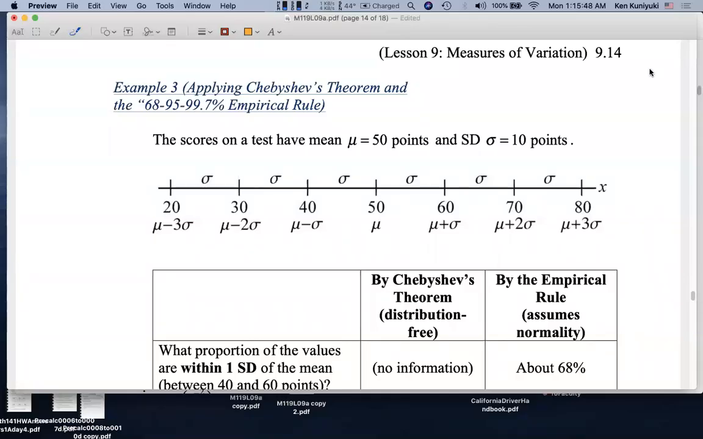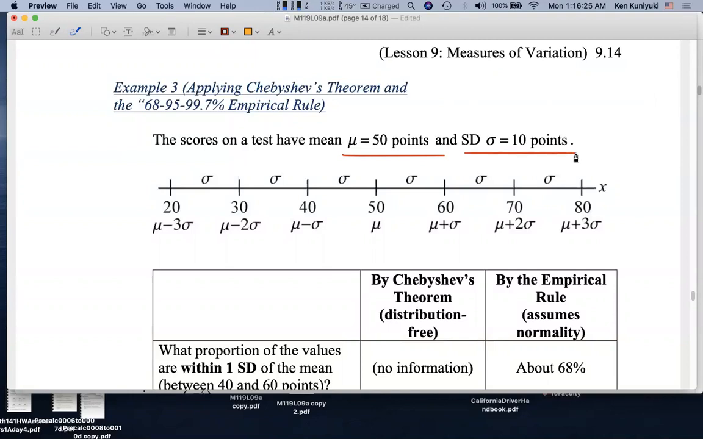Hi everyone, let's do an example of Chebychev's theorem and the 68, 95, 99.7% empirical rule. So let's say that I'm teaching a large lecture hall class of 1,000 students, and all 1,000 scores on a test have been determined. Based on an Excel spreadsheet, I find that the population mean for the 1,000 test scores is 50 points, and the population standard deviation sigma is 10 points. Excel can spit these out for me.